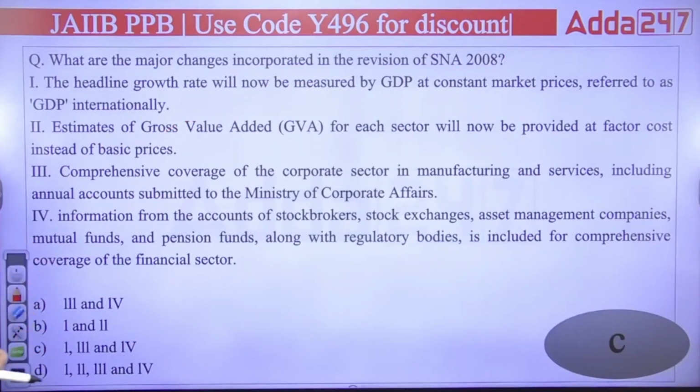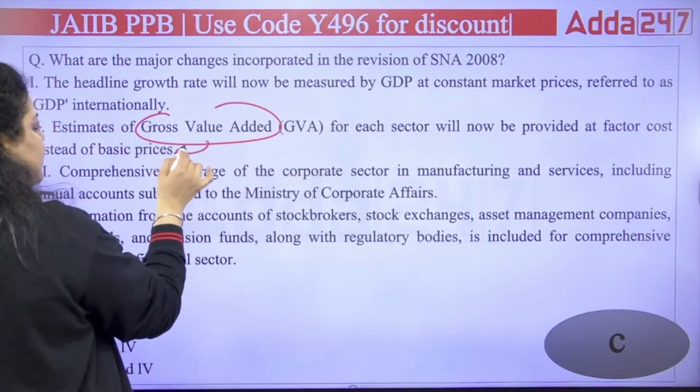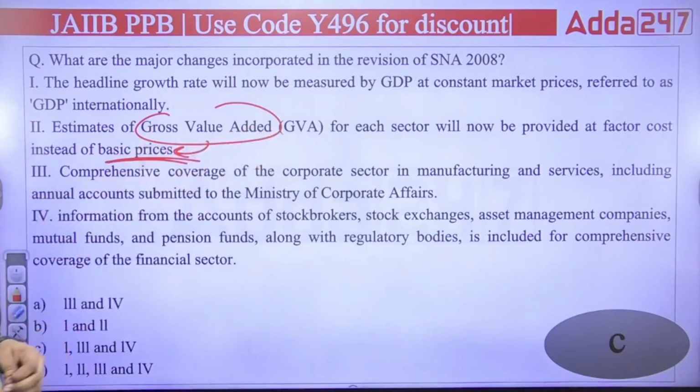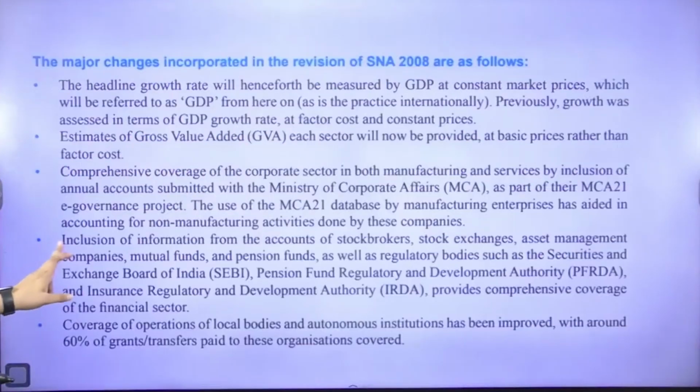Why is the second wrong? Because gross value added will now be calculated on basic price, not on factor price. Okay, so the right answer is C.